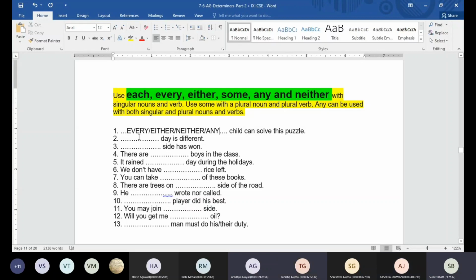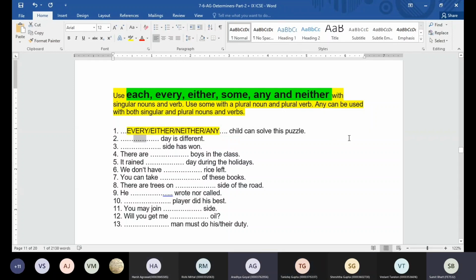Can we use each? Yes, sir. Every also. When I say every, it's going to mean I'm referring to indefinite numbers, guys. Each and every child can solve this puzzle. Each we can say, but better we have to use the word from here only. Can we use each here? We don't know how many children we have. No, sir. Every will be rather better.